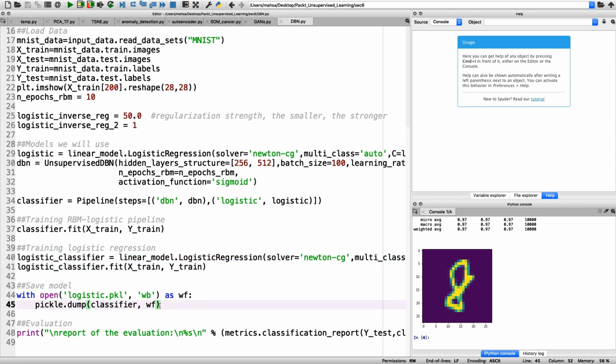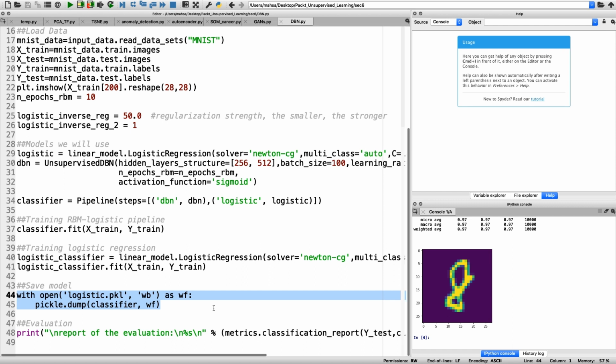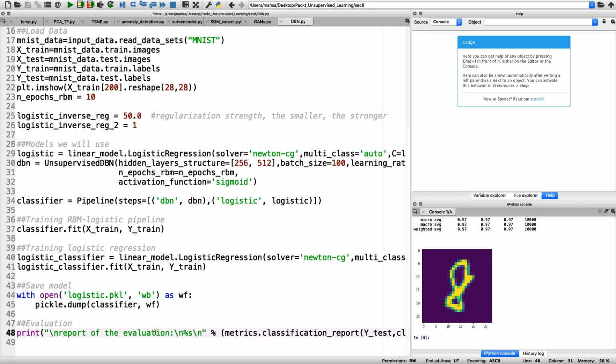So in this part, you can see the pickle function that we have used in order to save the data for future use. And then we have printed the evaluation of the performance of the code that we have written.